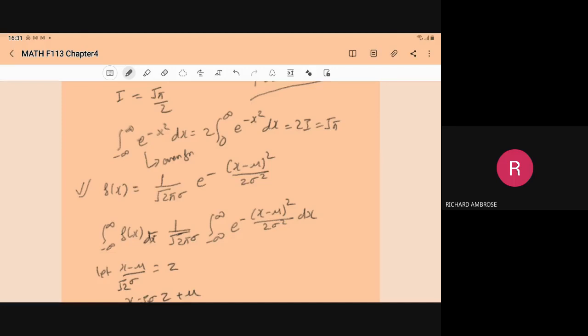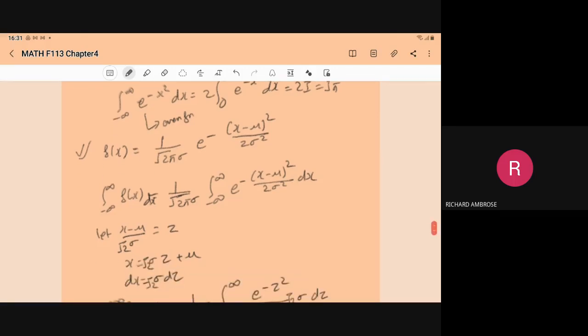Now we will check the integration, minus infinity to infinity fx dx. So it will be 1 upon root of 2 pi into sigma, integral minus infinity to infinity e to the power minus (x minus mu) square upon 2 sigma square dx.